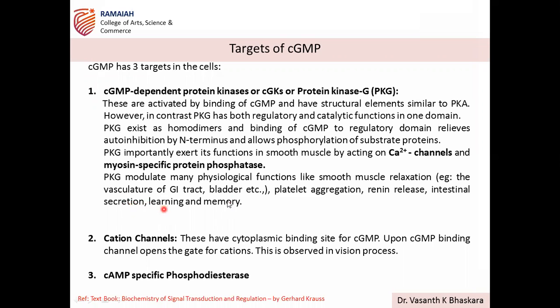Even in learning and memory processes, this signal transduction has been found to have a role. So this is an important effector of cGMP. Along with that, cation channels are also another common target of cGMP along with cAMP. So this is all. Now we completed cAMP and cGMP under second messengers.